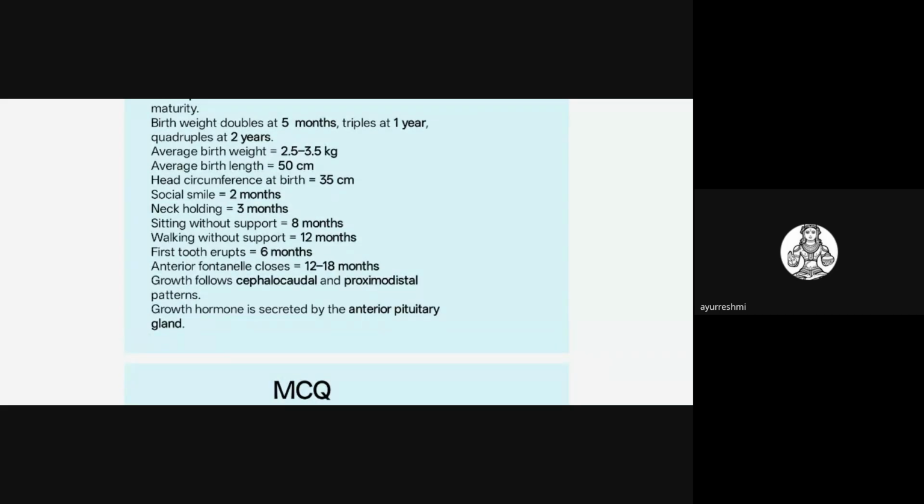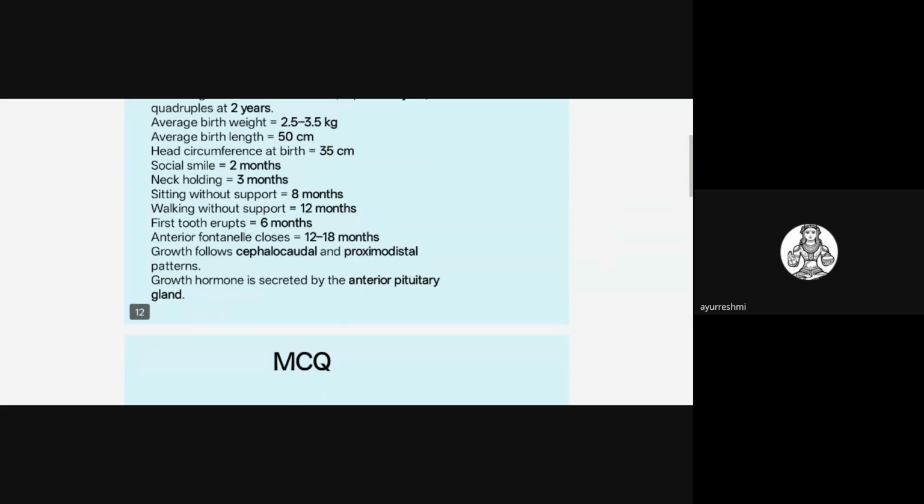As per modern, a tooth erupts at the age of 6 months. As per the Kashyapa Samhita, the normal teeth in children, that is the Danta Sampat, normal tooth eruption should take place in the 8th month as per Ayurveda. But as per modern concept, it is usually between 6 to 9 months. The first tooth will erupt from the 6th month. That is as per modern topic. When the anterior fontanelle closes, 12 to 18 months is the answer.